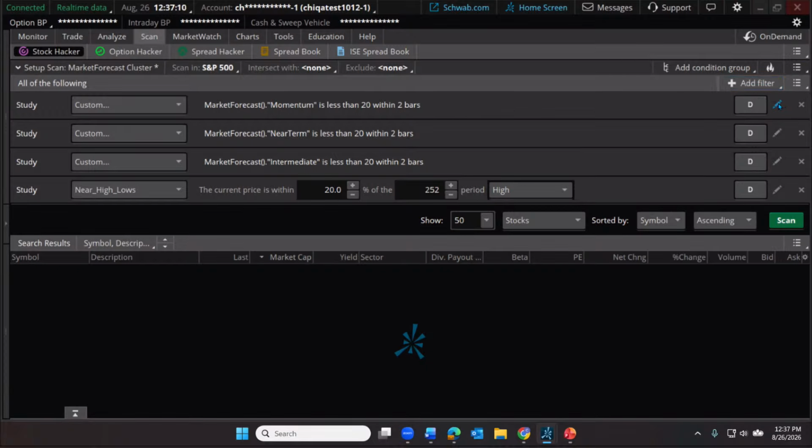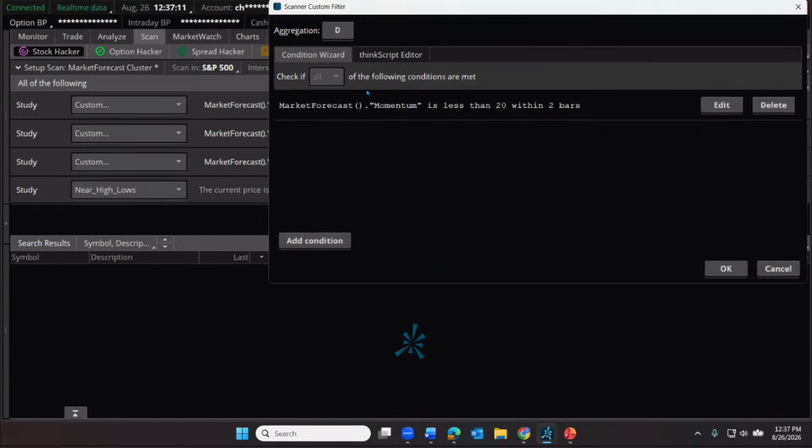So let me edit this. When we choose custom filter, we can add our own condition. And in this case, I chose a condition that the market forecast momentum line is less than 20, so down below 20, within 2 bars, or in other words, within 2 days.